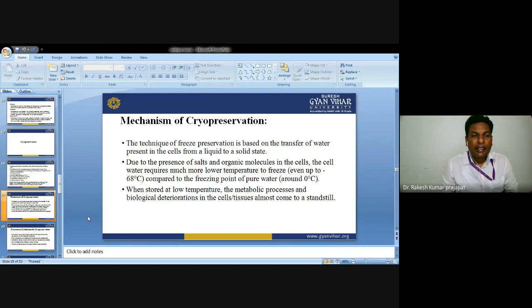If we talk about the mechanism of cryopreservation, the technique of freeze preservation is based on transfer of water present in the cell from a liquid to solid state. Due to the presence of salt and organic molecules in the cells, the cell water requires a much lower temperature to freeze, even up to minus 68 degrees centigrade, as compared to the freezing point of pure water, which is around 0 degrees centigrade. When stored at low temperature, the metabolic processes and biological deterioration in the cell or tissue almost come to a standstill.